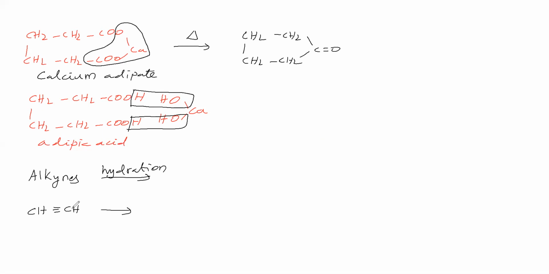In hydration, on one side H plus and on the other side OH minus we have to add. Suppose this side H plus, this side OH minus, we will get it like this. This undergoes tautomerism. This bond is shifting here, this bond is shifting here, so this carbon is getting a negative charge. This negative charge carbon takes this H plus and becomes CH3, CHO. So alkynes on hydration give an aldehyde or ketone.